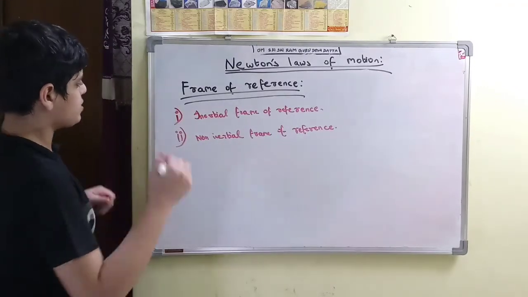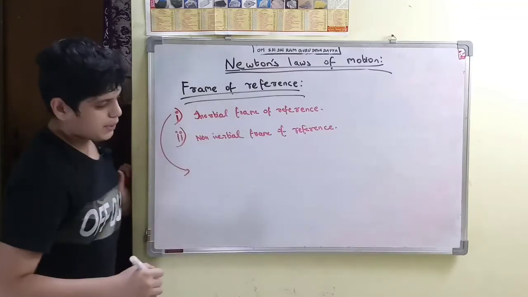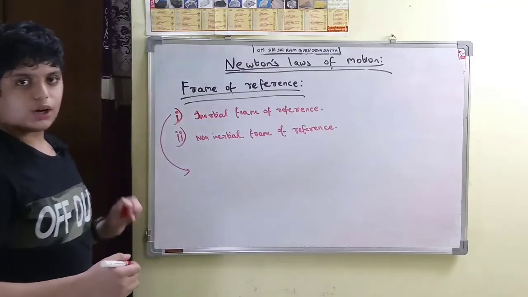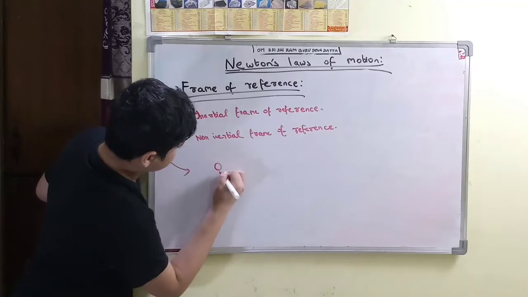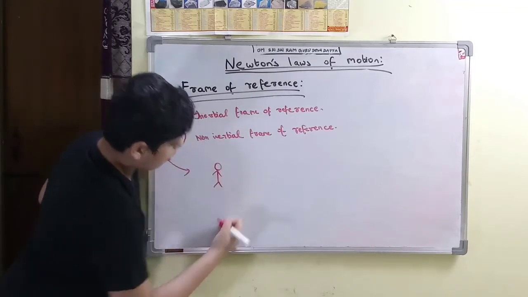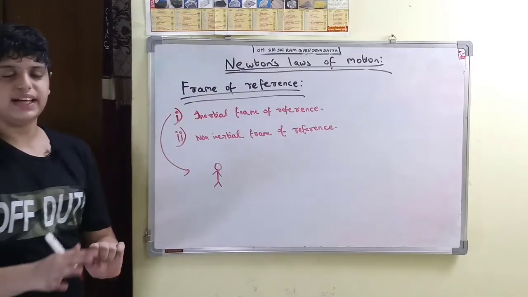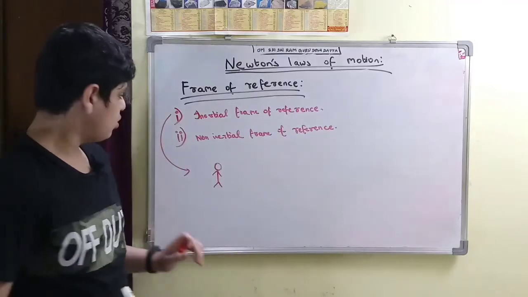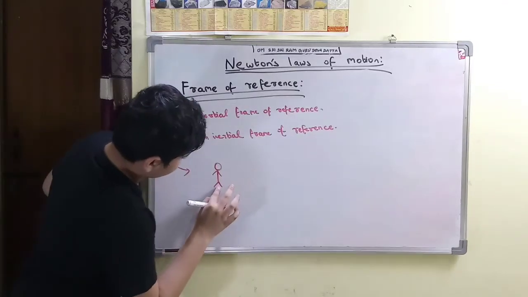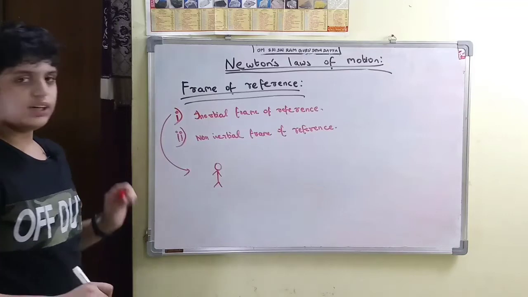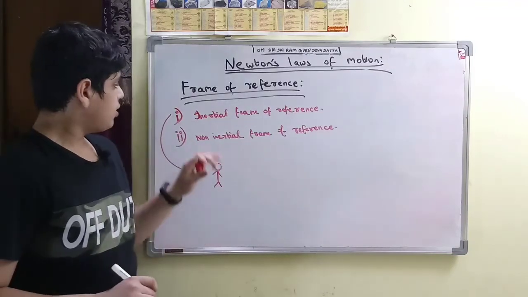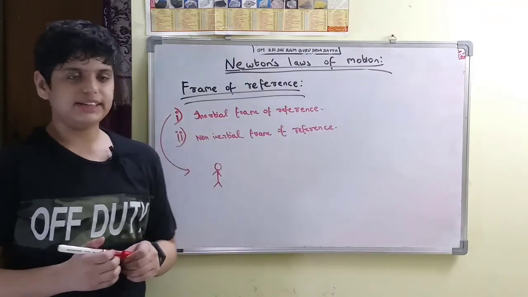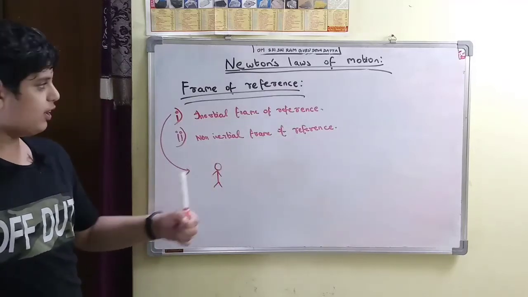Inertial frame of reference means the person who is observing is at rest, or the net force on him is 0, or he is moving with a uniform velocity. Basically, the acceleration of the person would be 0. In the world there is no ideal inertial frame of reference. It is just theoretical.